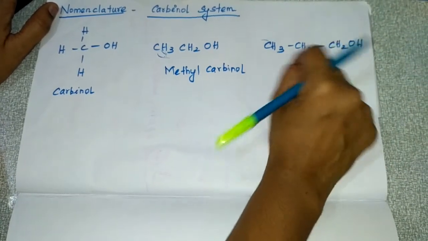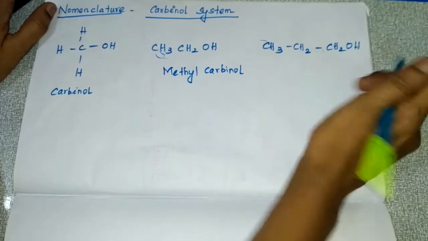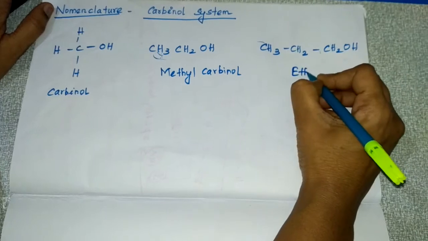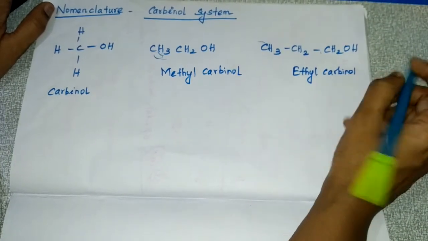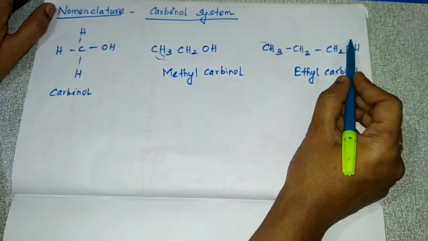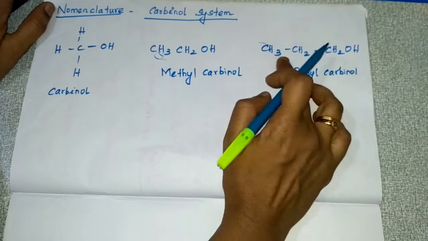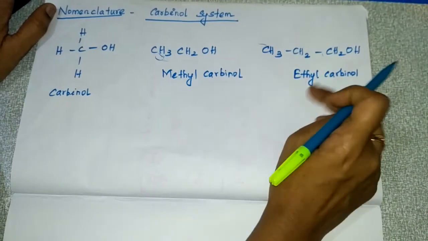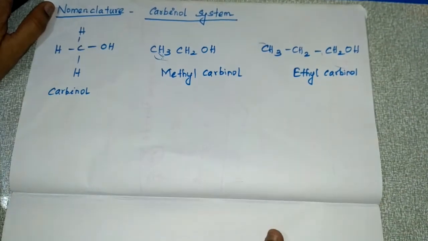To this carbinol, what alkyl is present? Ethyl is present. So how will you name this one? Ethyl carbinol. To this carbinol carbon, whatever alkyl group is added, you write that alkyl name and add carbinol. So this is your carbinol system.